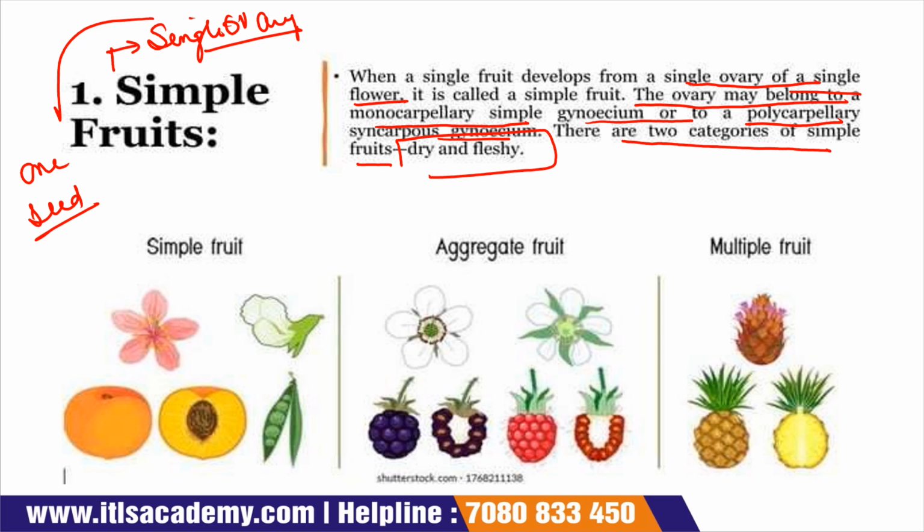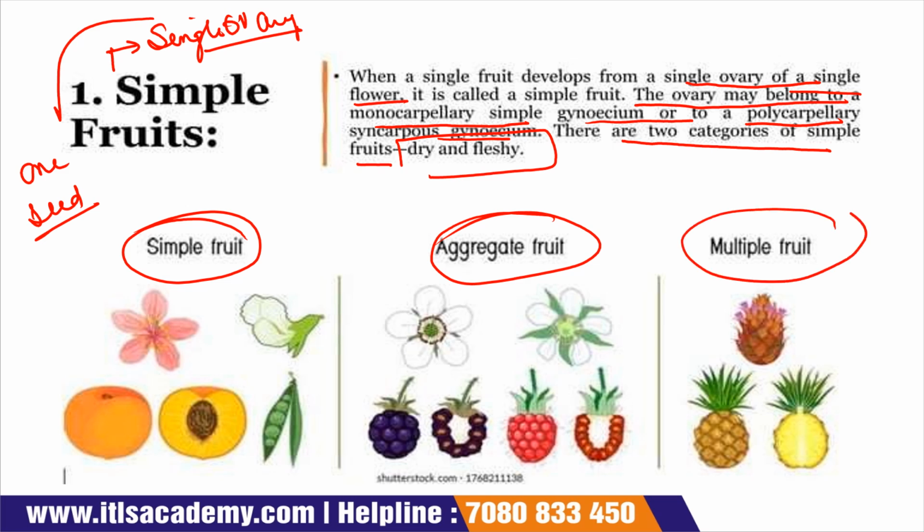Now see, the first picture shows the simple fruits. Okay. The second picture shows aggregate fruits. And the third one is about the multiple fruit, which is also called a composite fruit. Okay.